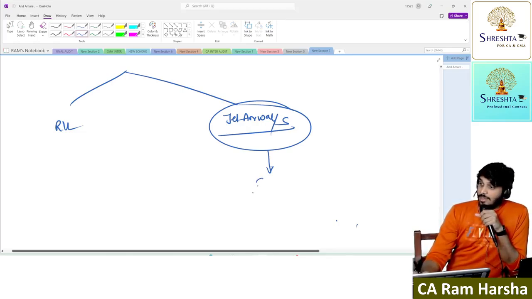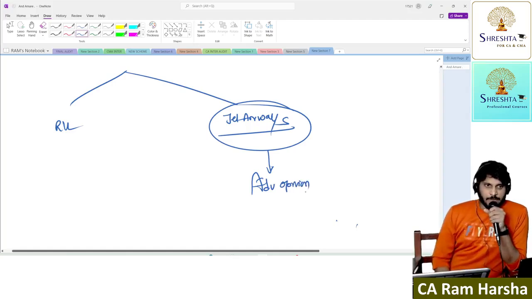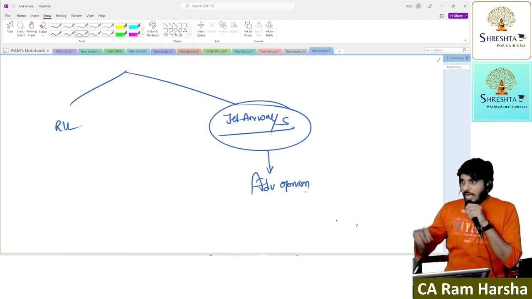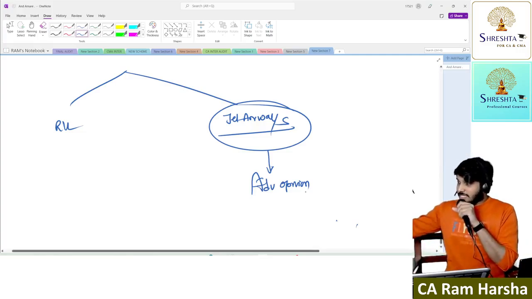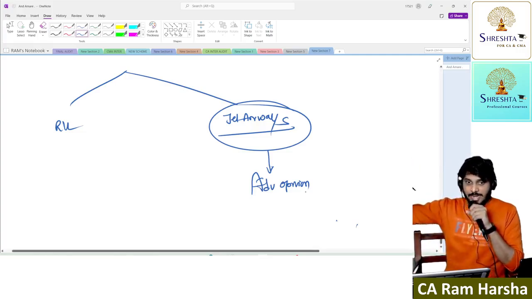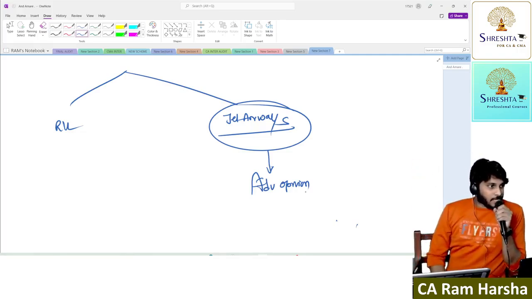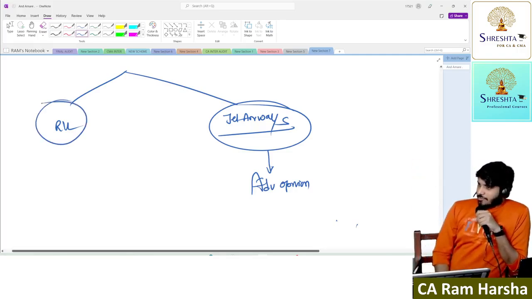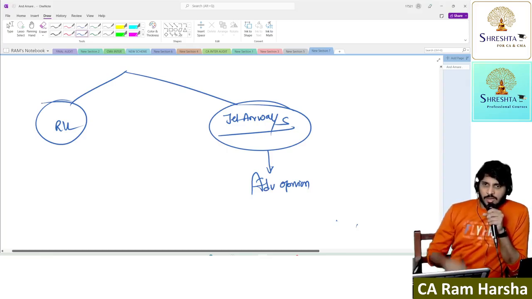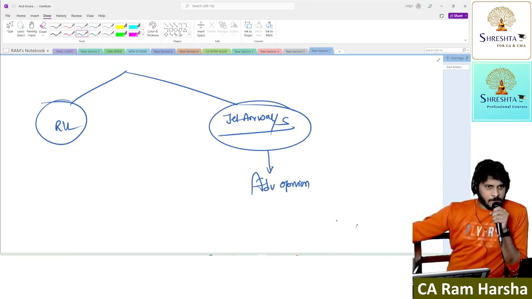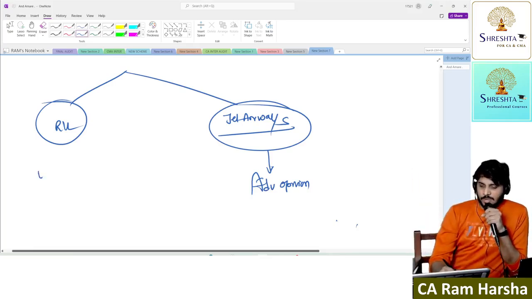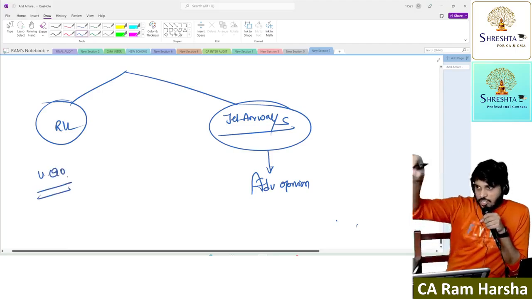More clearly, adverse opinion. If the financial statements are prepared using going concern basis, and the auditor concluded based on sufficient appropriate evidence that use of going concern basis of accounting is inappropriate, then the auditor shall give adverse opinion. Whereas for Reliance, how do you feel? The going concern basis of accounting, the way they are using, is appropriate, and they used going concern basis. Both are matching, so obviously I'll give unqualified opinion.